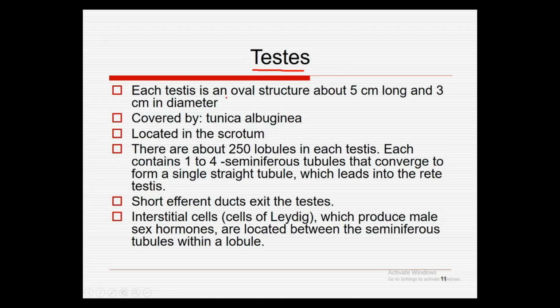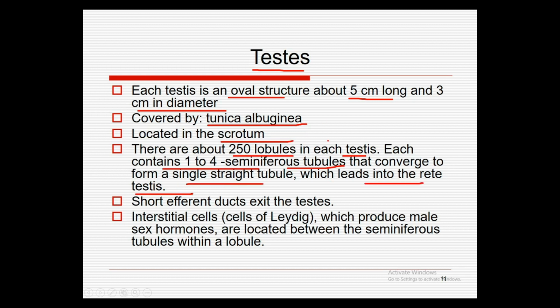The testis is an oval structure about 5 cm long and 3 cm in diameter, covered by a tunica albuginea tissue layer, and located inside the scrotum. There are about 250 lobules in each testis, and each contains 1 to 4 seminiferous tubules that converge to form a single straight tubule, which leads into the rete testis.